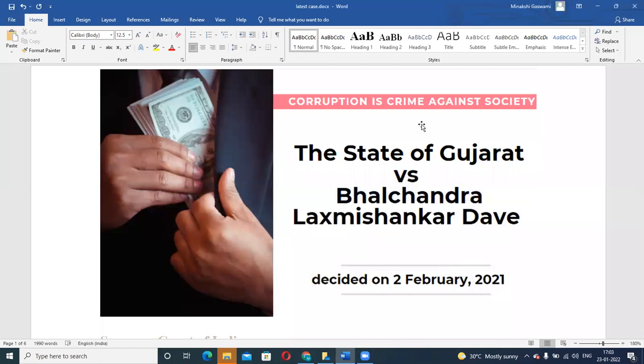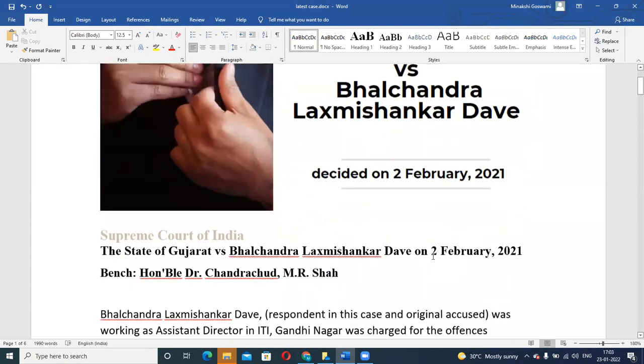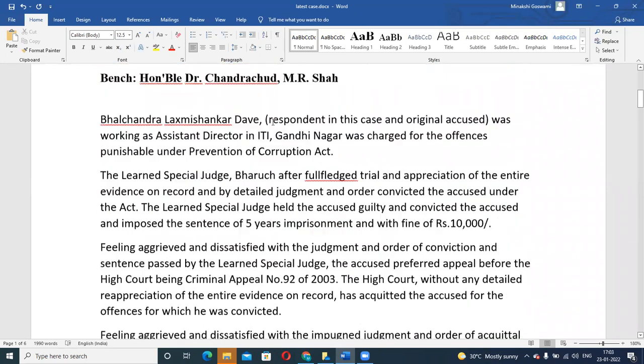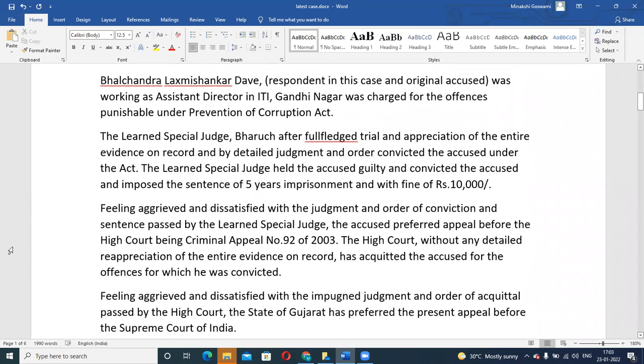So same ways, in this case also, Supreme Court said corruption is a very serious crime and it's a crime against the society. It was decided in 2021 only. The case name is State of Gujarat versus Balchandra Lakshmi Shankar Dave. Okay, so this was decided by Supreme Court of India and it was decided by two judges, like a division bench of judges. Okay, now what happened in this particular case is that